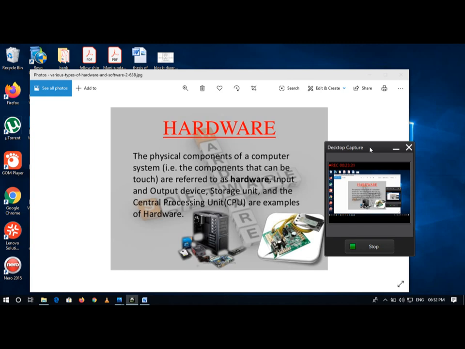Optical character reader, optical mark reader. These devices are useful to a university or any exam conducting bodies. Your signature will be printed on your hall ticket. This is done with the help of an optical character reader.